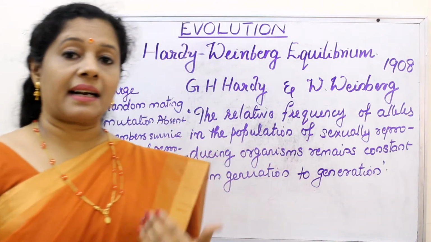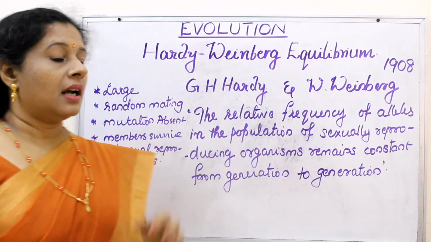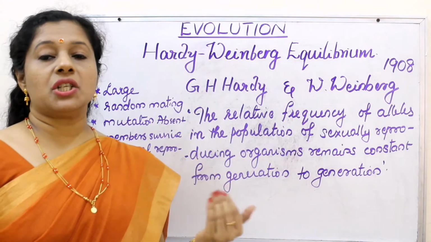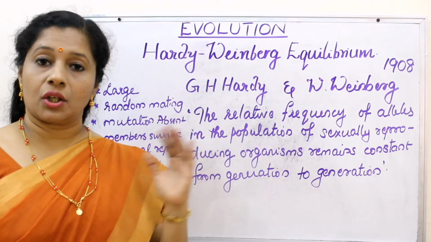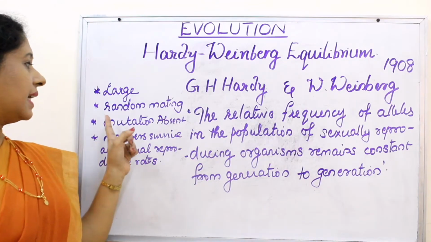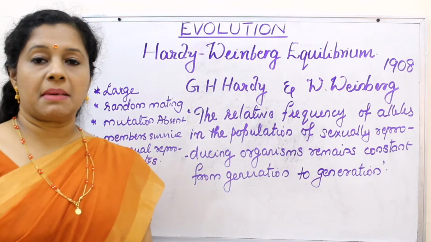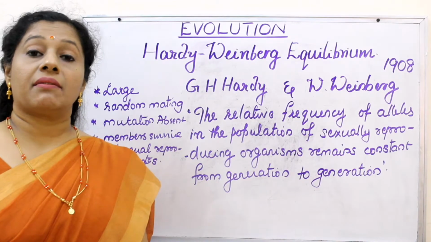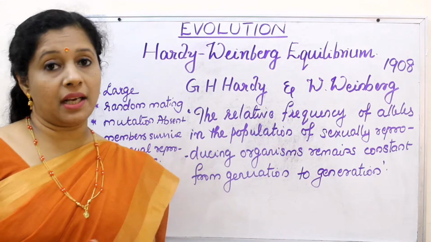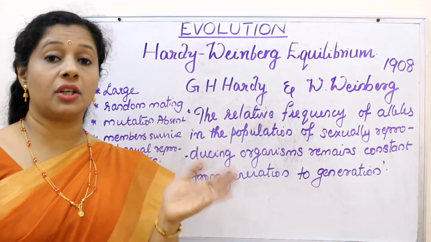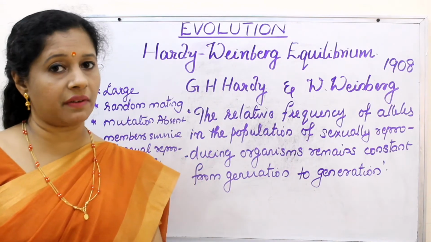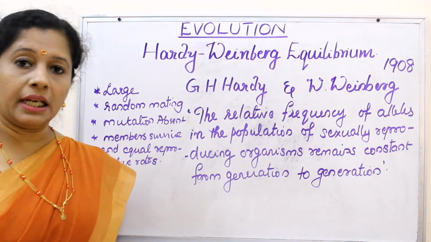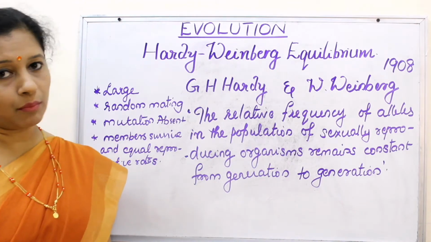So what are the factors that keep this constant? If it is a very large population, small or minor changes will not affect the total allelic frequency. Second, random mating. If you remember, in the last video on Neo-Darwinism, we discussed the factors leading to genetic variation. There we said non-random mating can change the gene frequency. Here, if it is random mating, it does not change the allelic frequency of a sexually reproducing population.